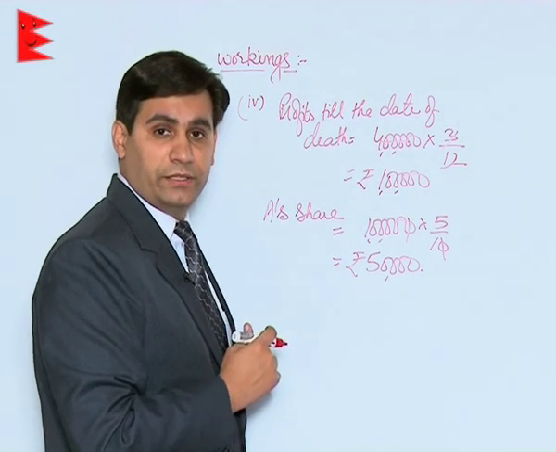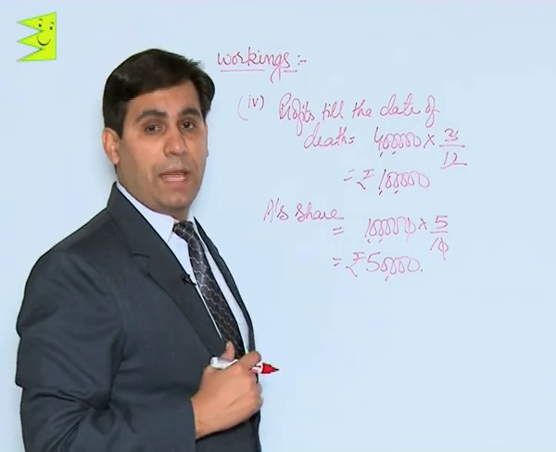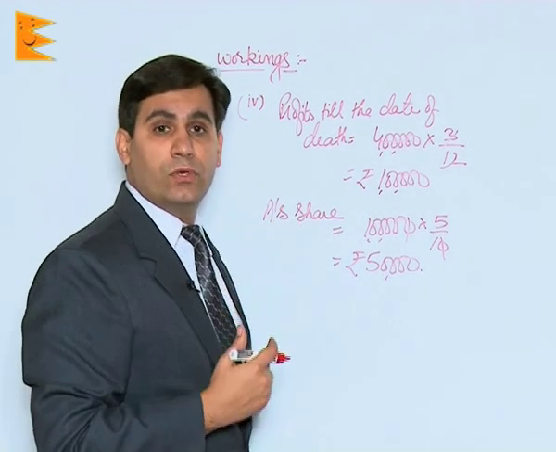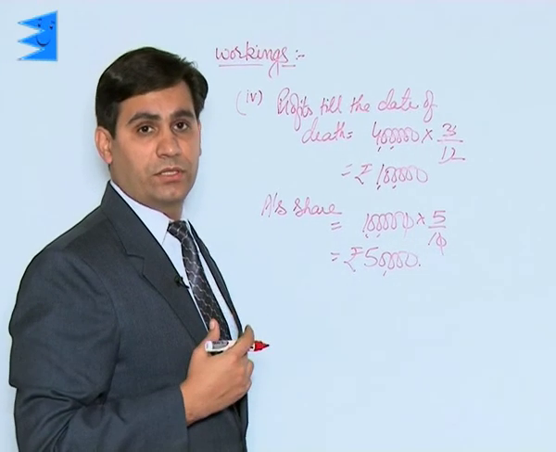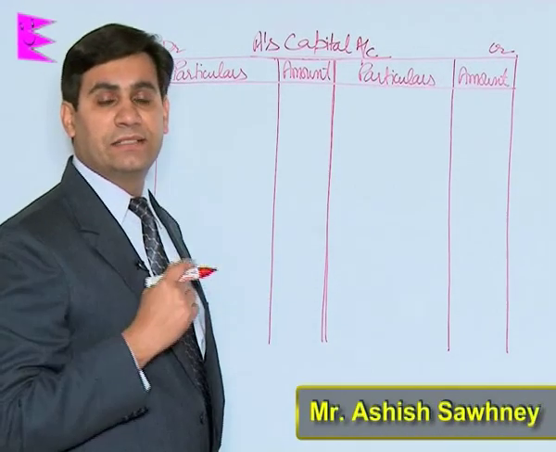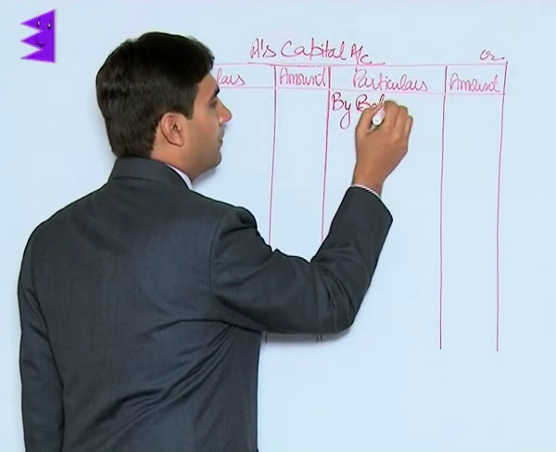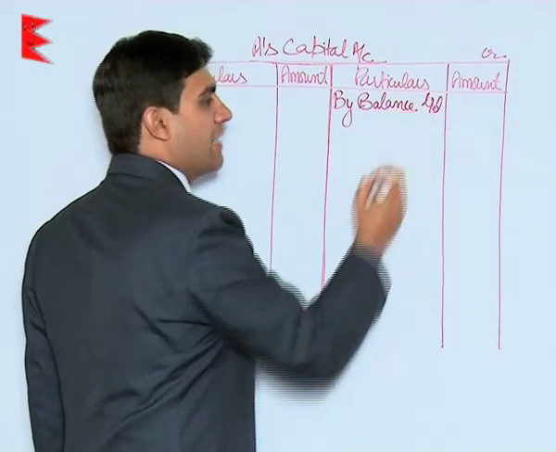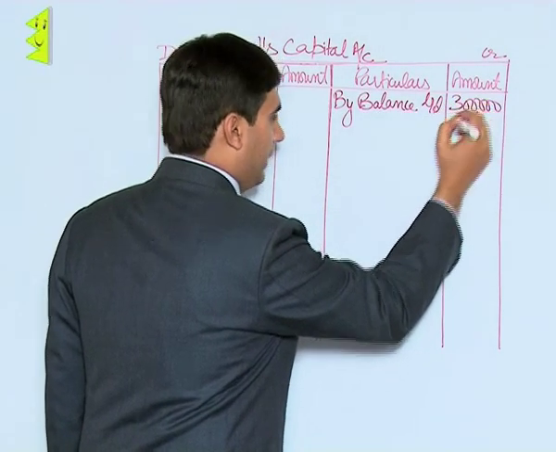The journal entry for this would be profit and loss suspense account debited to A's capital account. Now let us see how these entries or these amounts would be posted to A's capital account and how that capital account would be presented to his executors. The format of the capital account appears like this: particulars amount on the debit and the credit side. Now students, the first entry is by balance brought down. That is the balance of capital as appearing in the previous balance sheet. This was given to be rupees 3 lakhs.